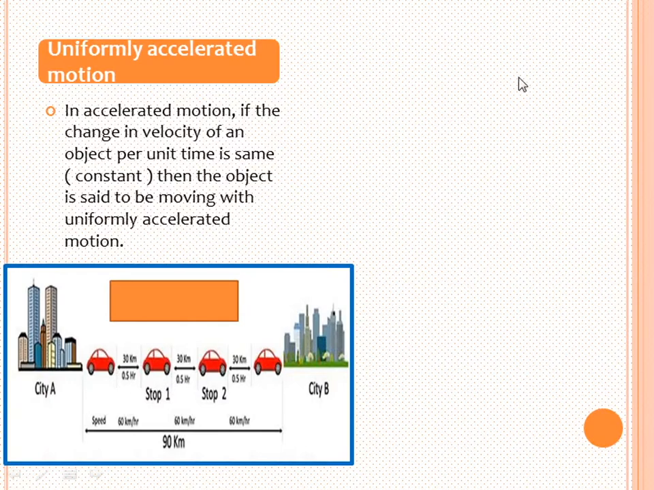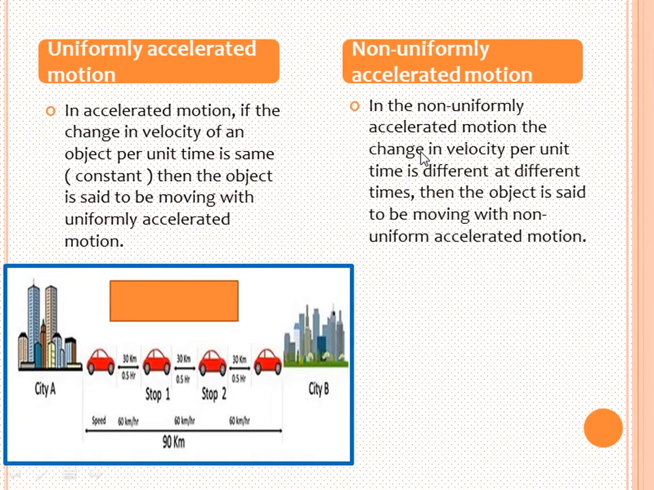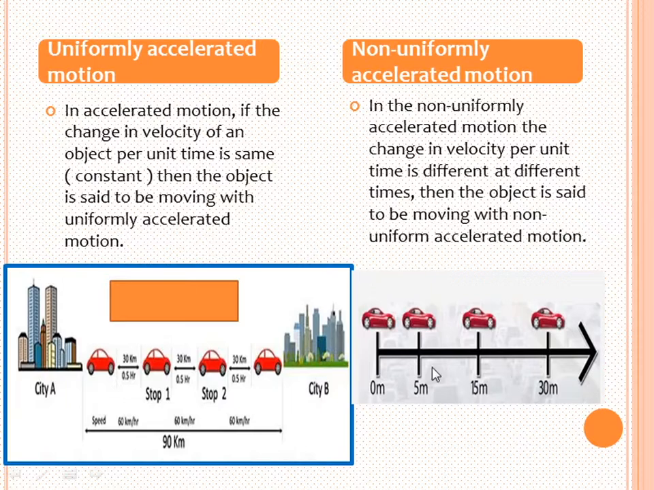Then what is non-uniformly accelerated motion? In the non-uniformly accelerated motion, the change in velocity per unit time is different at different times. Then the object is said to be moving with non-uniform accelerated motion. Again, here is an example. இங்க பார்த்தேன்னா car covers unequal distances at unequal intervals of time.